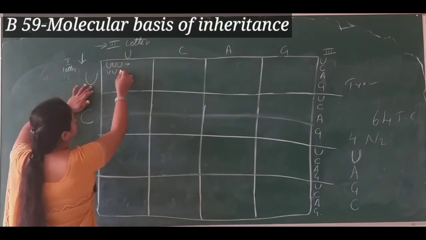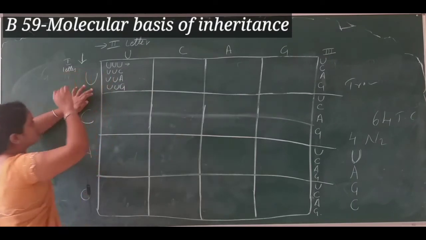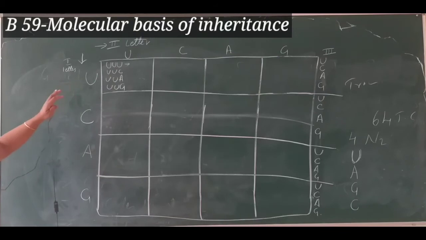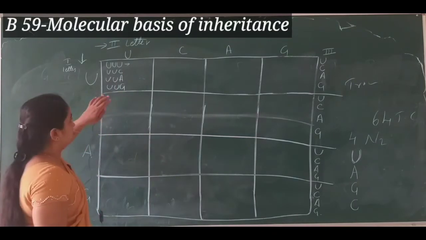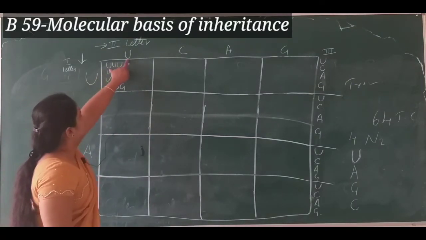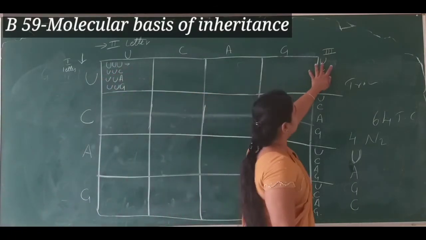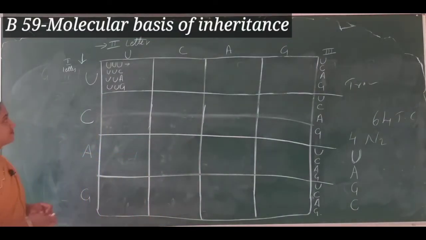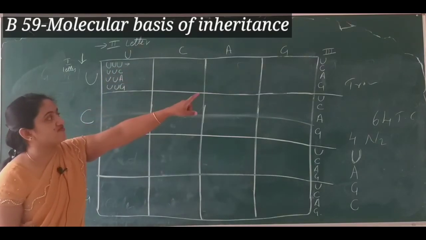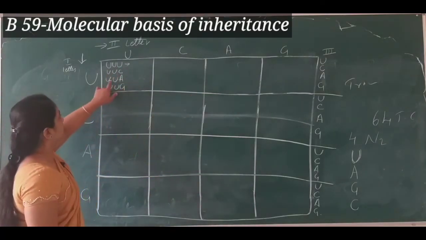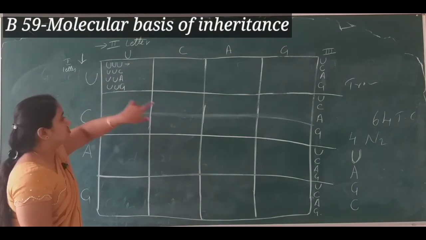U, C, U, A, U, G. Got it? It's very simple. In the simplest form you can write the 64 triplet codons. So this U will come in the second position, and that U is coming from the third position, and in the same form the first, second, C is coming from the third position. Okay, U, A is coming from the third, and U, G.